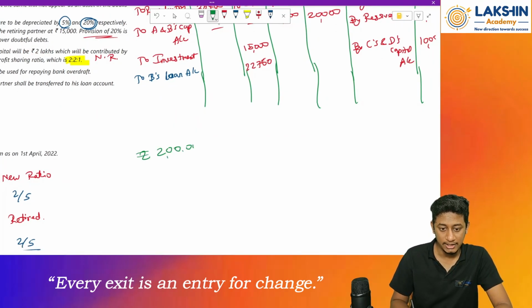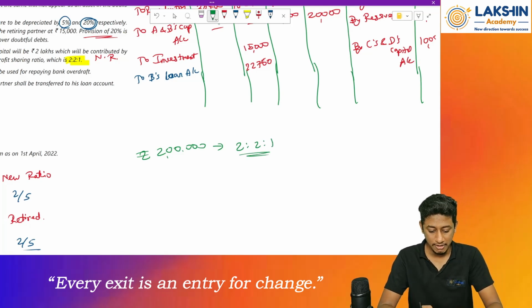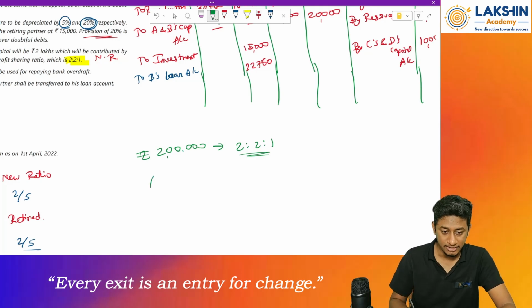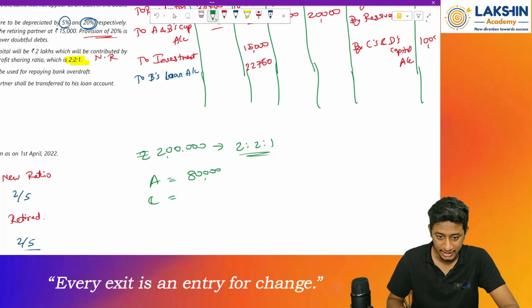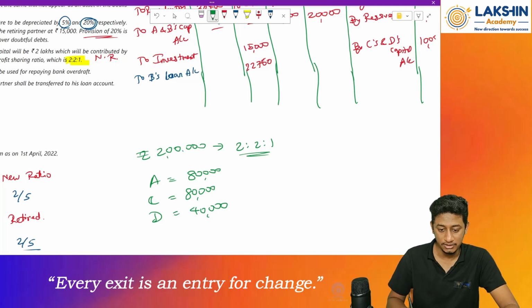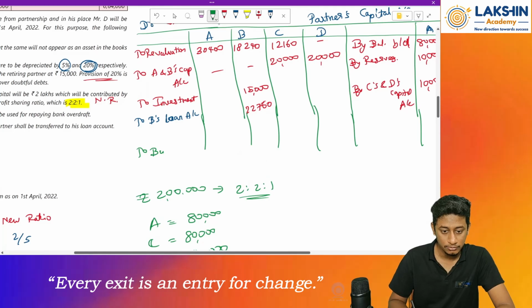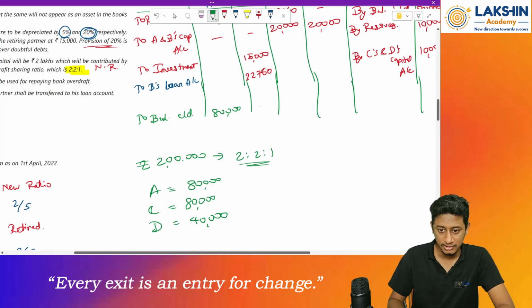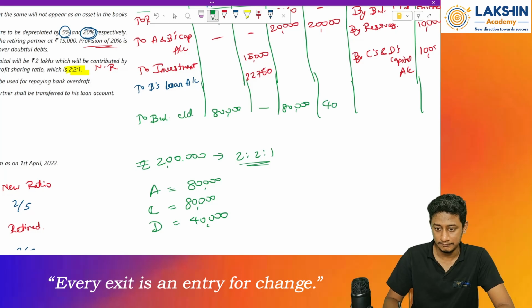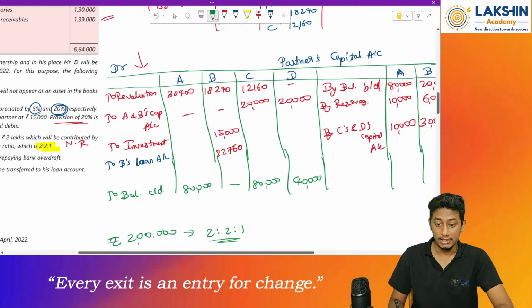Rupees 2 lakh in the ratio of 2:2:1. That is 5, right? So 2 lakh divided by 5 into 2 equals 80,000. For A it is 80,000. Then for B it is not there. So for C it is again 80,000. Same, 2. Then for D it is 1, so that will be 40,000. So 80, 160, 160 plus 40 is 2 lakhs. Okay. So I have got what? My balance carried on: how much is it? 80,000. Then again Mr. B nothing is there, so nil. Then 80,000 and 40,000 for Mr. D. Now try to balance off all the remaining accounts.